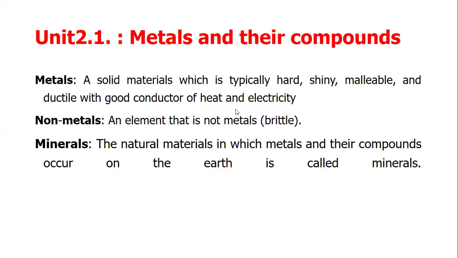Metals and their compounds. Metals are solid, typically hard, shiny, malleable, and ductile, with good conductivity of heat and electricity. Non-metals are elements that are not metals, and are brittle. Minerals are the natural materials in which metals and their compounds occur on the earth.